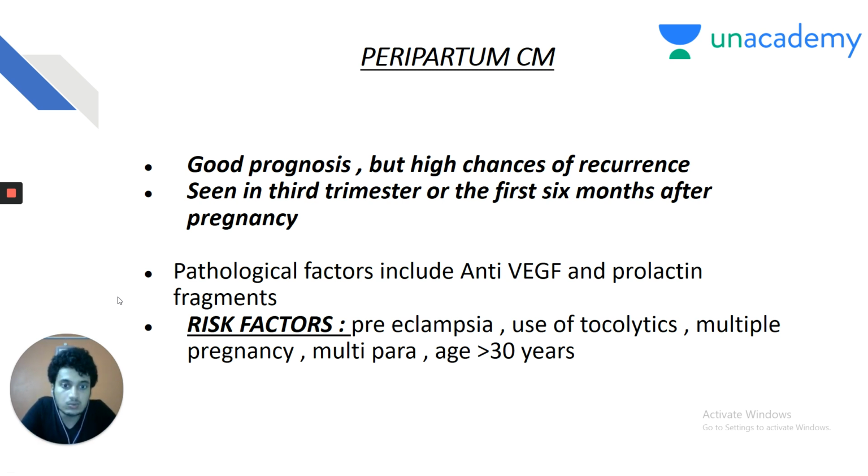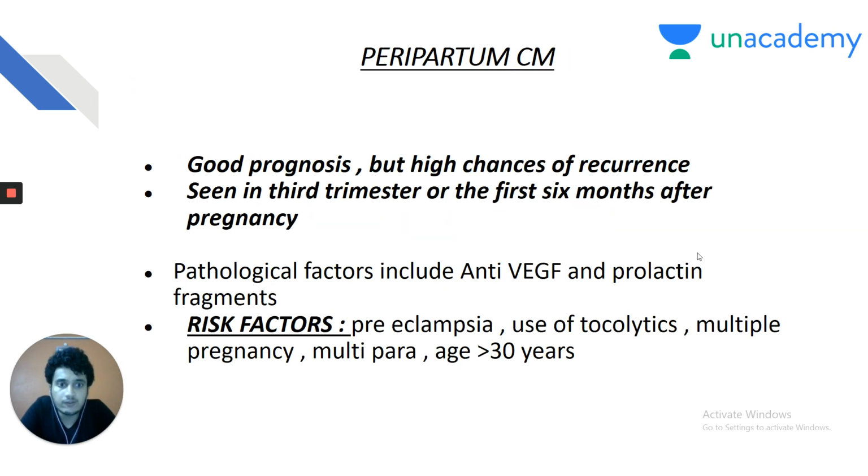The risk factors include, as we already saw, preeclampsia, hypertension in pregnancy, and use of tocolytics is a risk factor for peripartum cardiomyopathy. Multiple pregnancies, multipara, age more than 30 years. As we already saw in the clinical scenario, a 30-year-old female, so more than or equal to 30 years, late pregnancy is also a risk factor for peripartum cardiomyopathy.